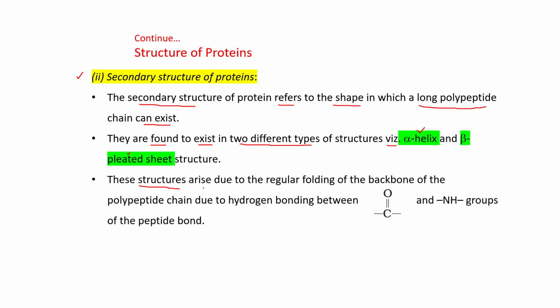These structures arise due to the regular folding of the backbone of the polypeptide chain due to hydrogen bonding between CO and NH groups of the peptide bond. We can say secondary structure is of two types: alpha helix and beta pleated sheet structure.